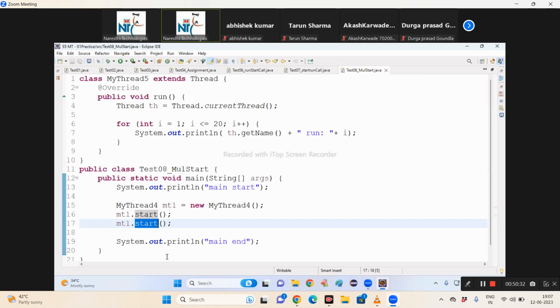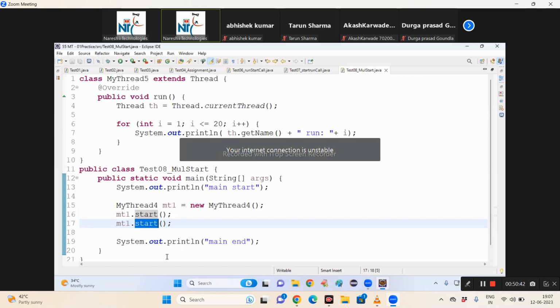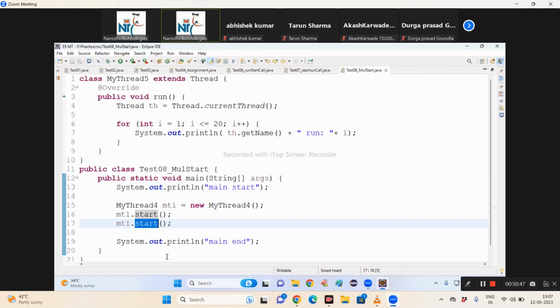It internally contains the condition to verify whether the thread of execution has already started. If started, throw exception; if not started, start now. So who is throwing the exception? The start method.